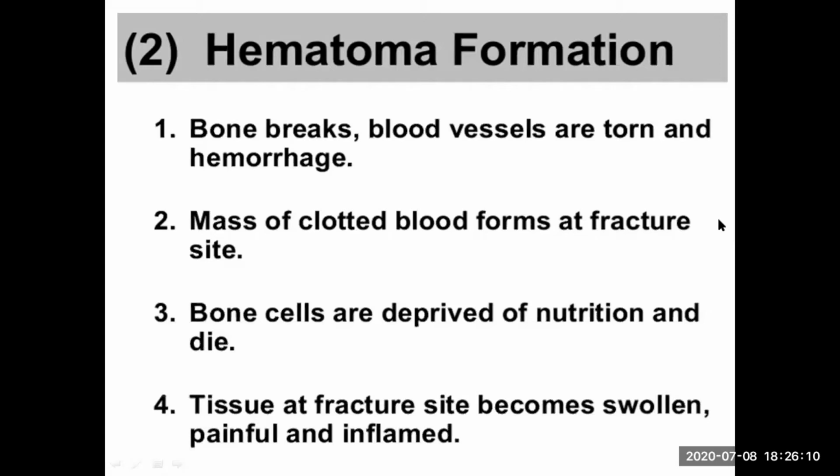After that, when the blood is lost, as you can see on your screen, a mass of clotted blood forms at the fracture site. Because in our blood there are clotting factors present, these clotting factors activate and start to clot the blood which is bleeding out of the blood vessels which are torn. So clotted blood is formed at that site. Then what happens?